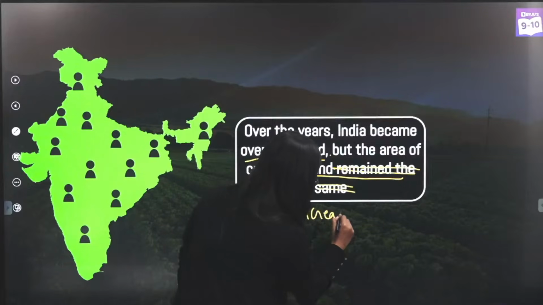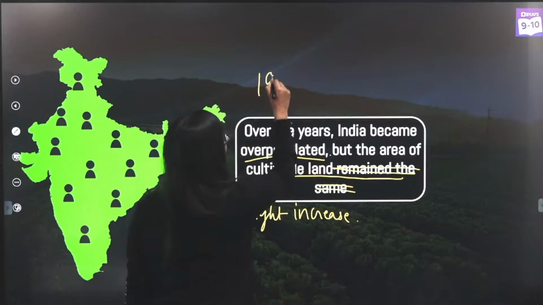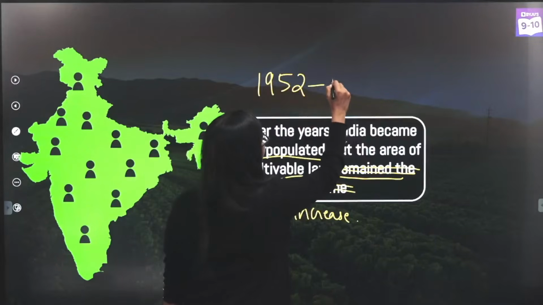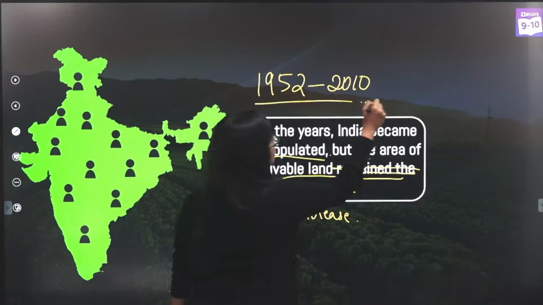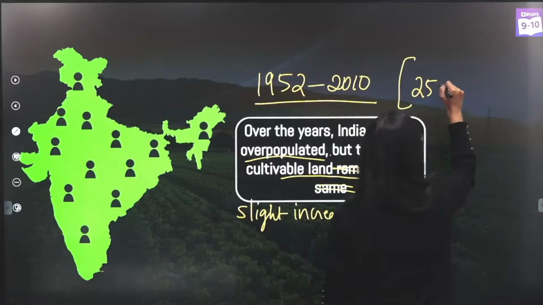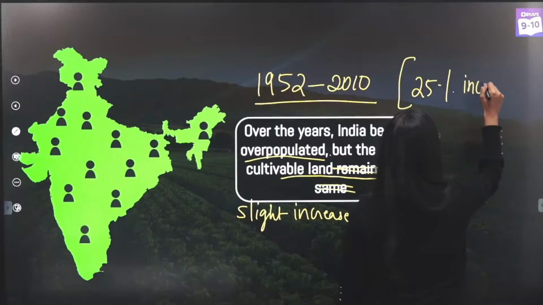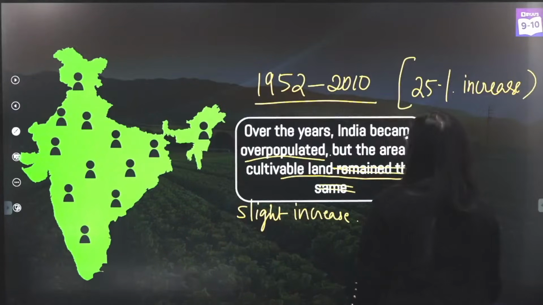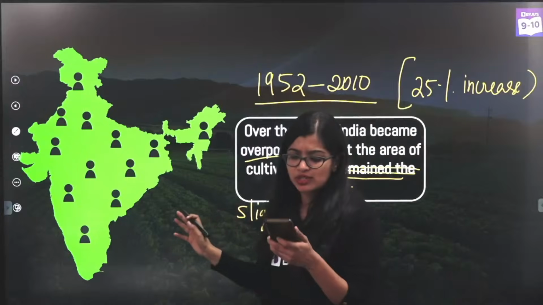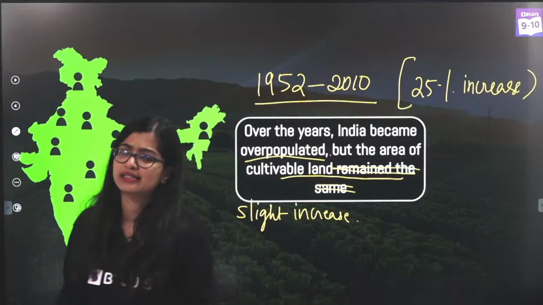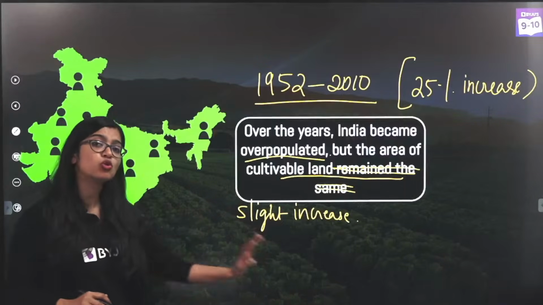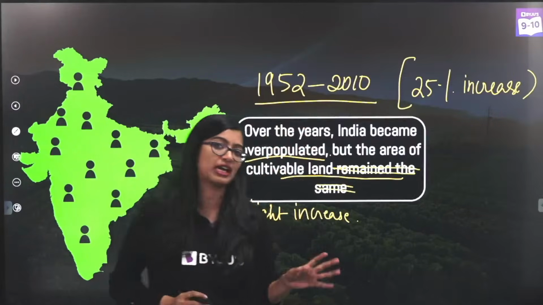If you look at your textbooks, they say that between 1952 and maybe 2010, there has been a 25% increase in the cultivable land. So that means that we've maybe cut down some trees, some forests, and we've made place to cultivate the food that we eat.